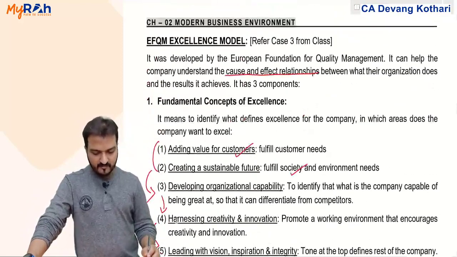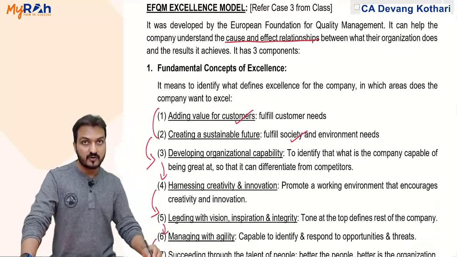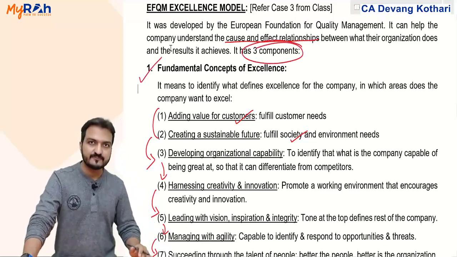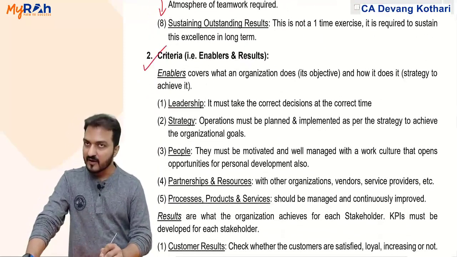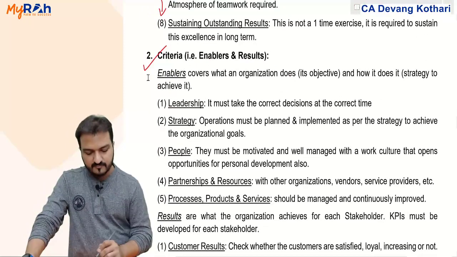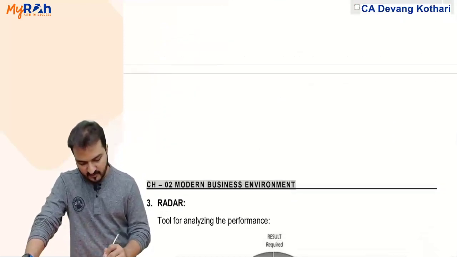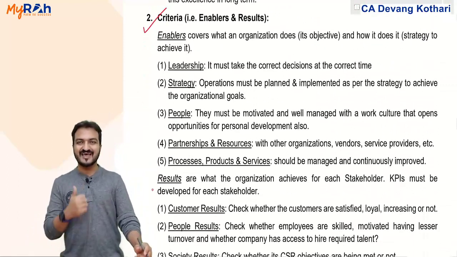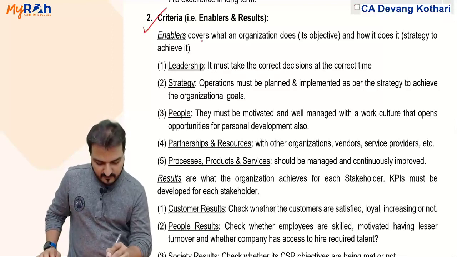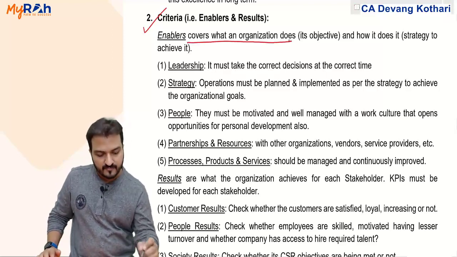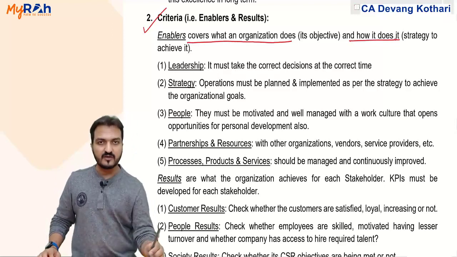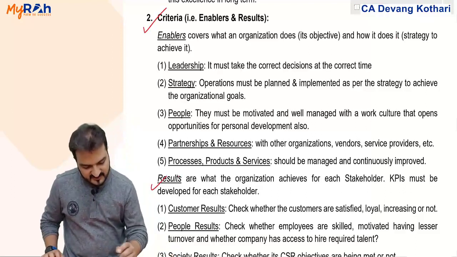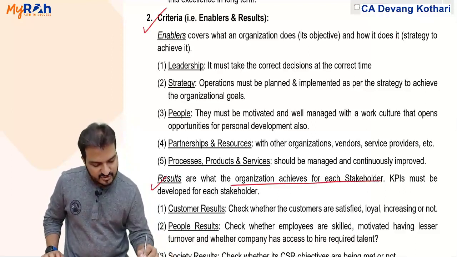Next part in my EFQM excellence model. I said the EFQM model has 3 components. Number 1 is fundamental concepts of excellence. Number 2 is criteria, which will involve results and enablers. And number 3 is something called radar. So the second component, criteria, has 2 parts, enablers and results. Enablers cover what the organization does and how it does it. Enablers are the list of things that the organization should do and how it should do them, while results are what the organization achieves for each stakeholder.